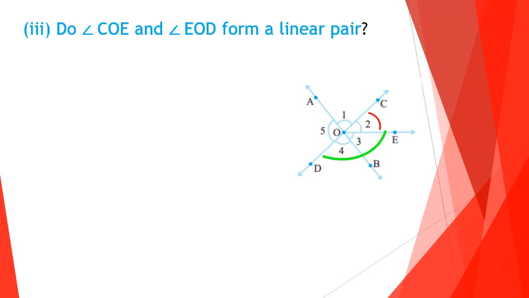Look at the figure. You can see from the figure angle 2 is angle COE and 3 plus 4 is angle EOD. Both will form a straight line. Hence, we can say that the given pair of angles is a linear pair. Now we can see how to write the steps.